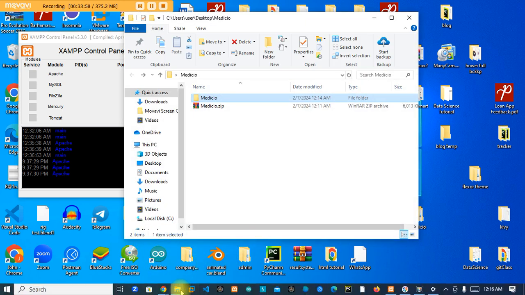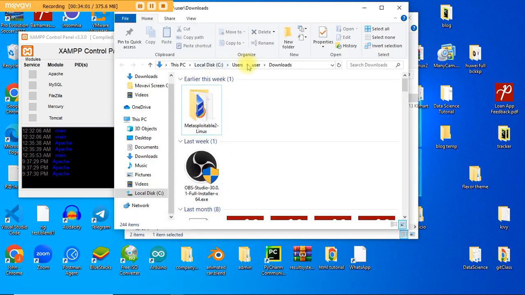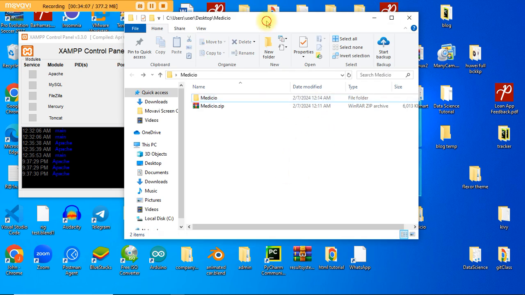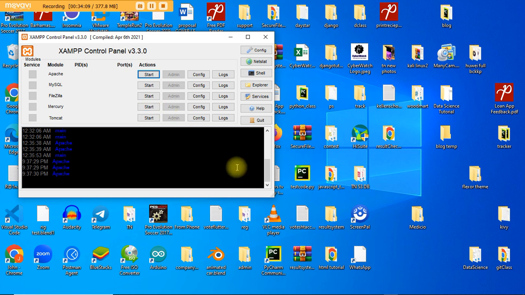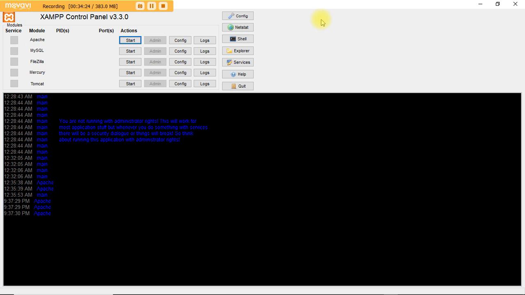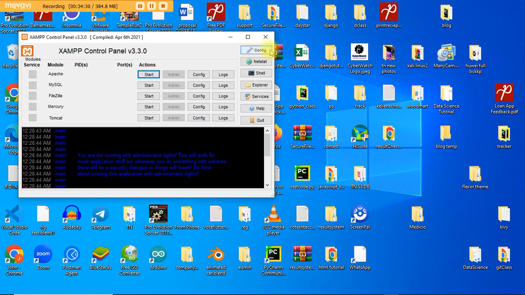Okay, in order not for folders that we open to be too many, this is our download, right? Let me go ahead and close this one now. So we have this file already. Let me minimize it. So the way to actually move that Medisio folder into our local server before we start the server is, if you check to the right of this local server, we have config, netstat, shell, explorer, services, help, quit. Now this very explorer is what we're going to be clicking.